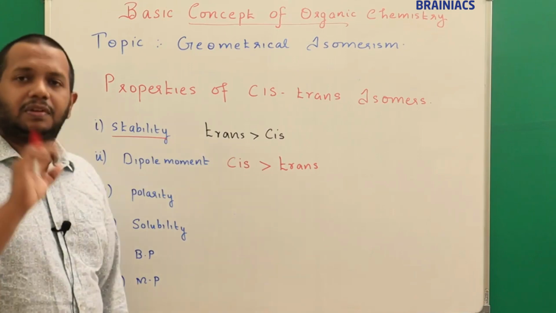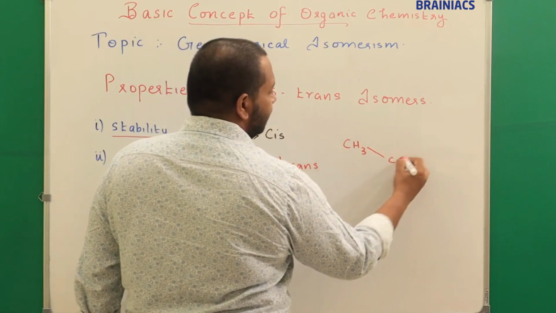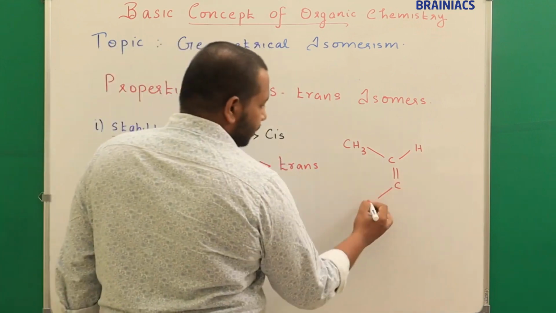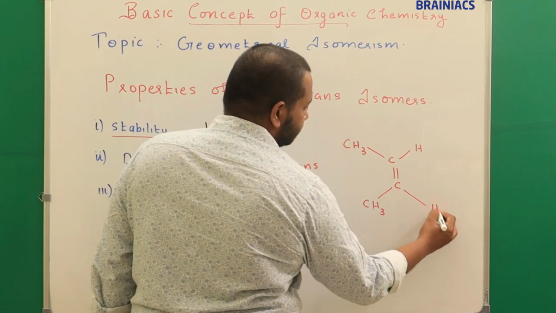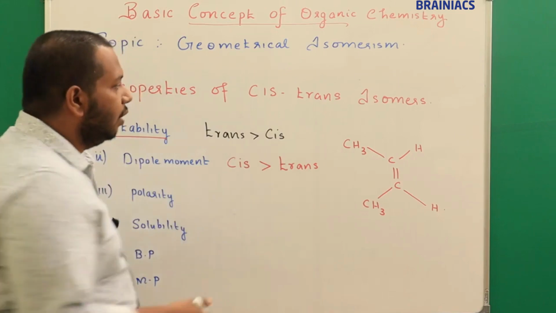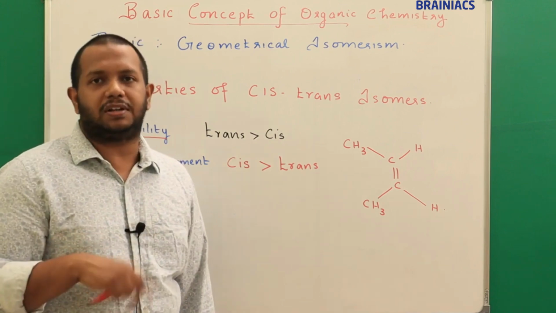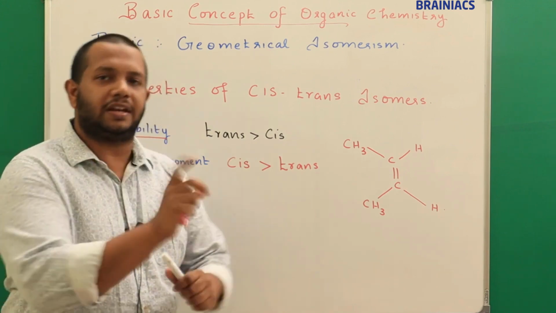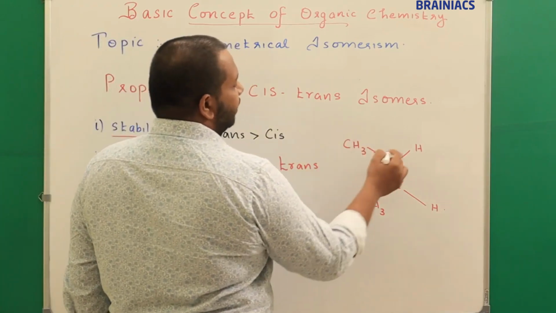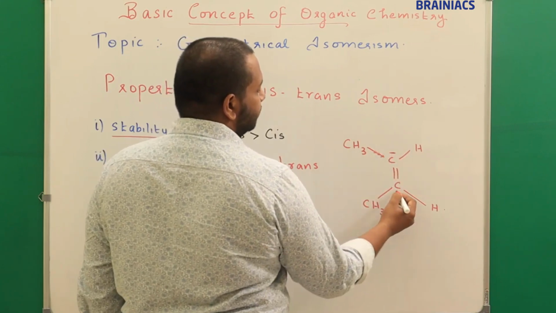Why is it like that? Let's compare. Now I am drawing a figure, CH3 CH double bond C, so CH3 here and here H. Now if you compare this, you know that this is a cis form. We know that all CH3 groups are what sort of group? Electron repelling group, correct? It has a plus I effect, or it will donate electrons. So because of that, electron movement will be in this direction. That means negative charge is concentrated here, correct?